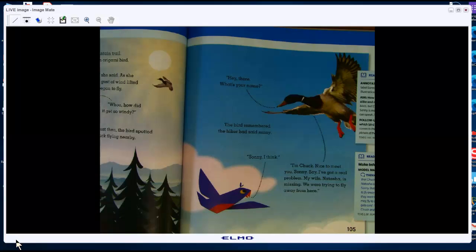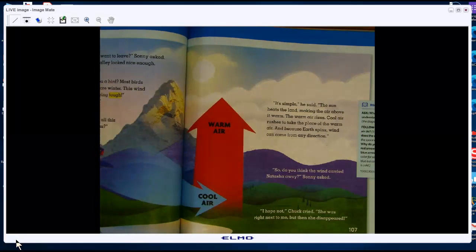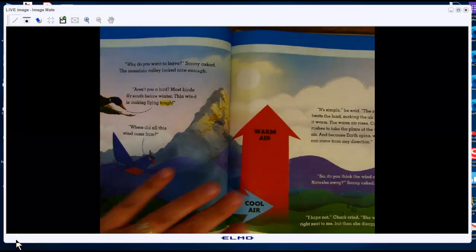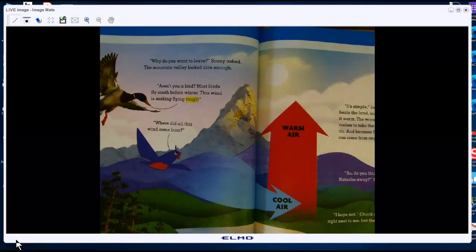Say, I've got a real problem. My wife Natasha is missing. We were trying to fly away from here." "Why do you want to leave?" Sunny asked. "The mountain valley looks nice enough. Aren't you a bird? Most birds fly south before winter. This wind is making flying tough. Where did all this wind come from?"